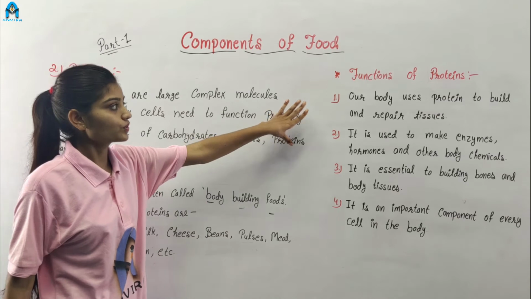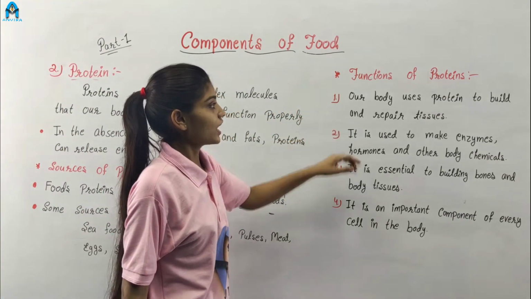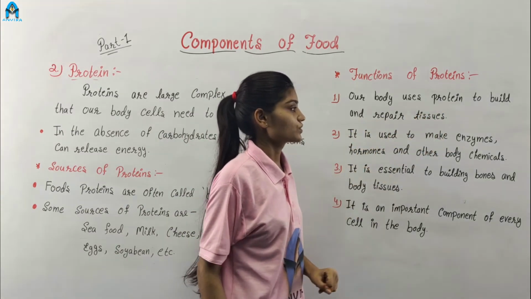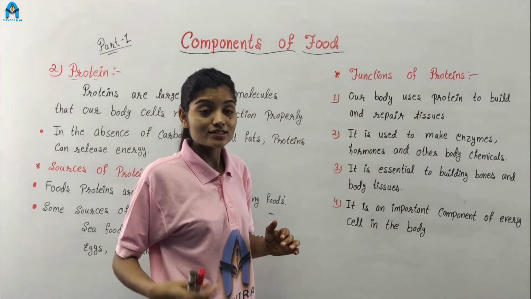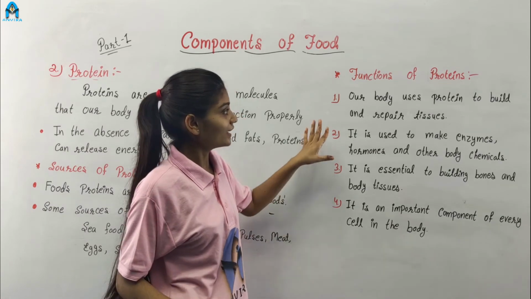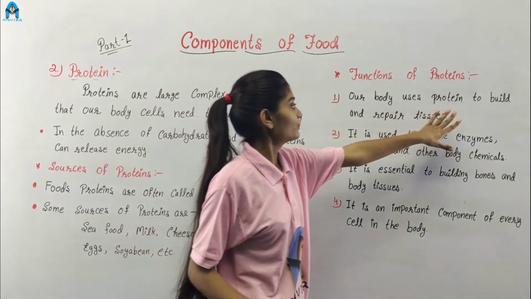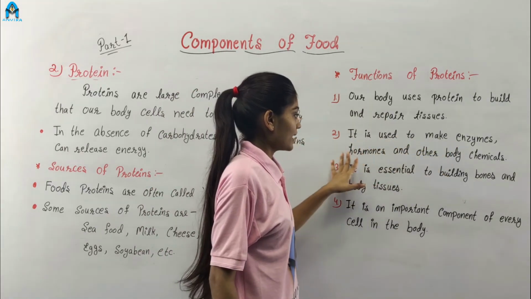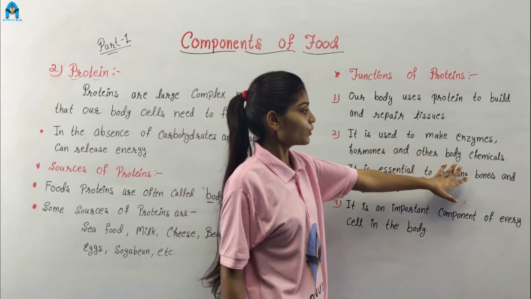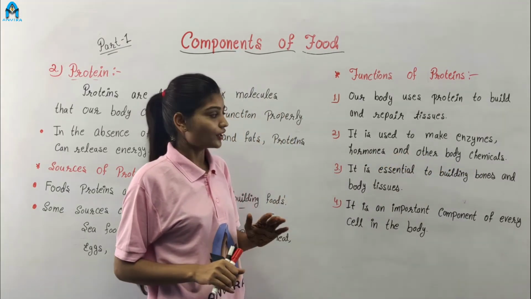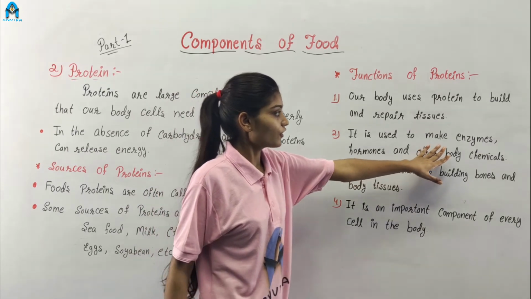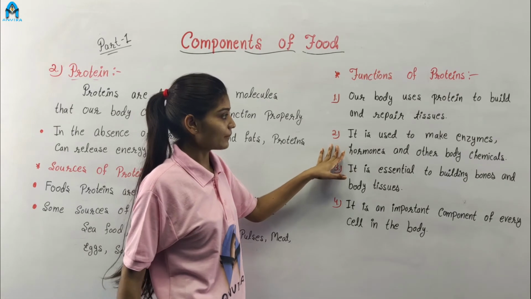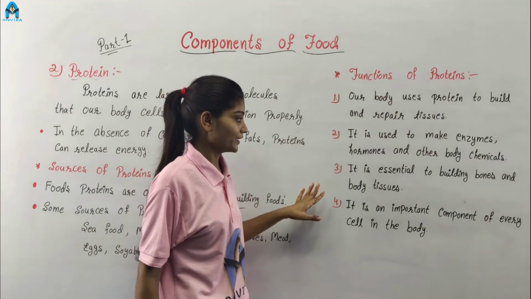And the functions of proteins are, the first one is our body uses protein to build and repair tissues. If our body gets injured by any accident, then protein helps to build and repair. It is used to make enzymes, hormones and other body chemicals. In our body, many chemicals are present, for example, enzymes and hormones. And for these chemicals, proteins are very important.